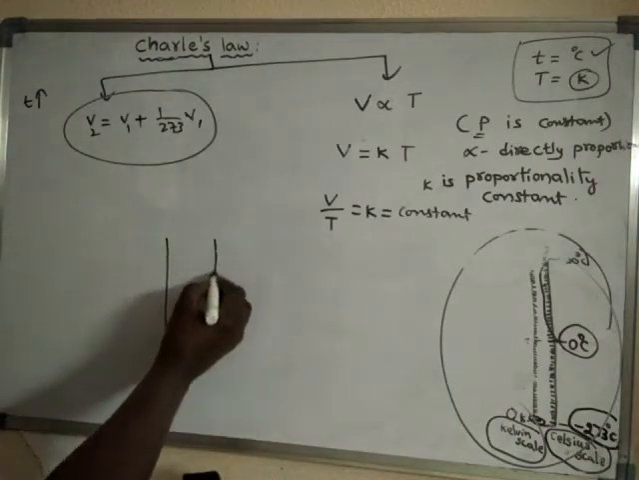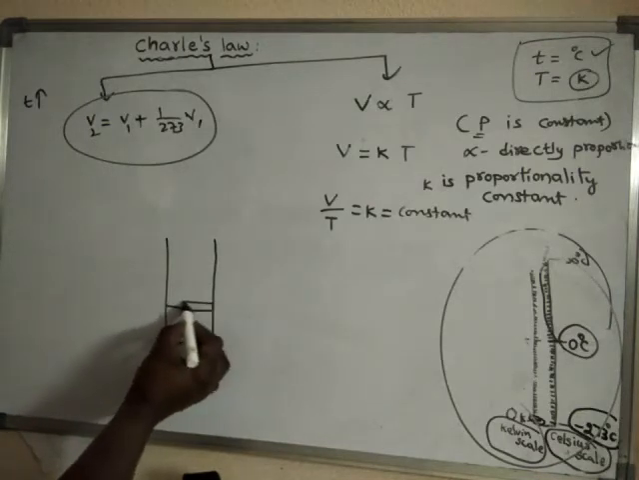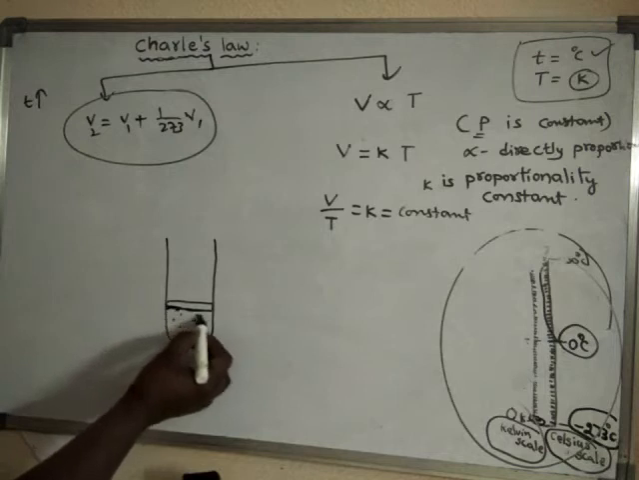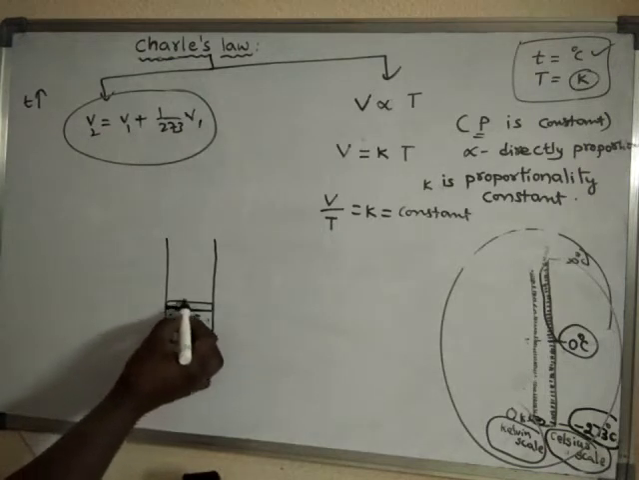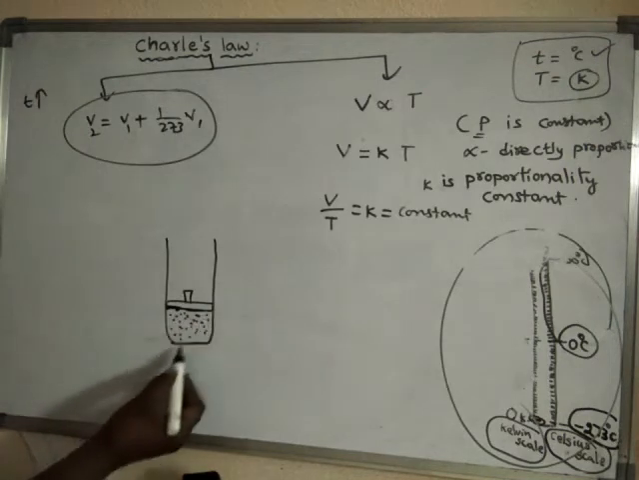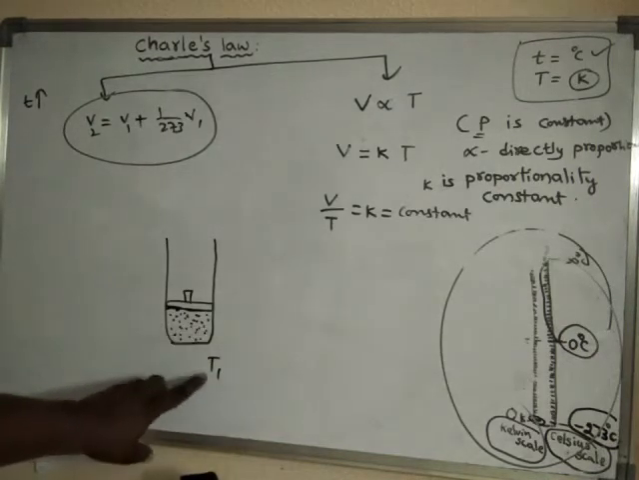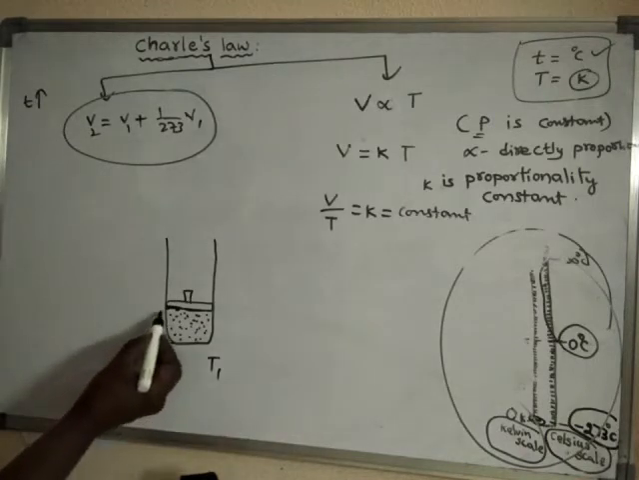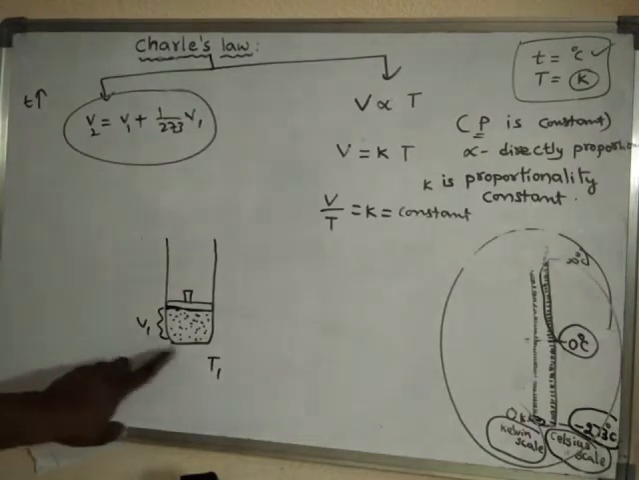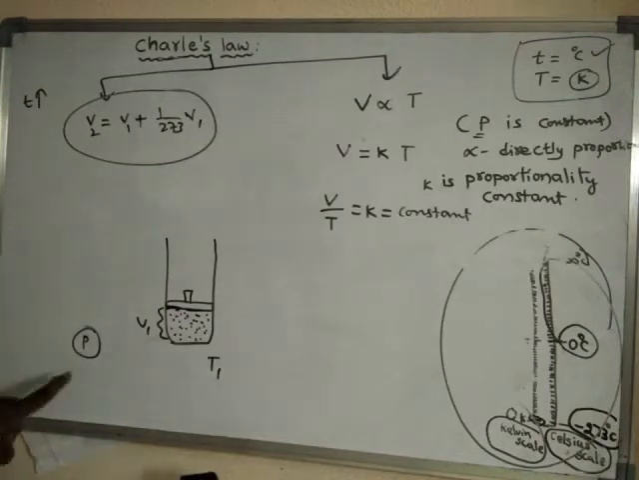Suppose there is a gas, and the pressure of the gas is kept constant. So this is a piston. Now let us assume this gas is at a temperature T1, absolute temperature. Its volume is V1. Let us think that its volume is V1 and its temperature is T1, and the pressure of the gas is constant.